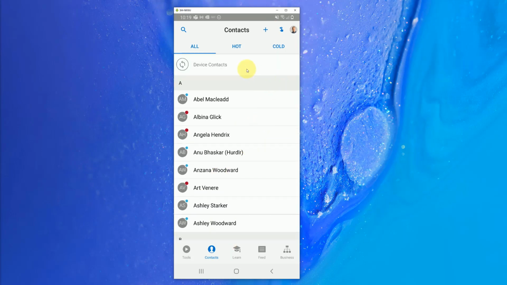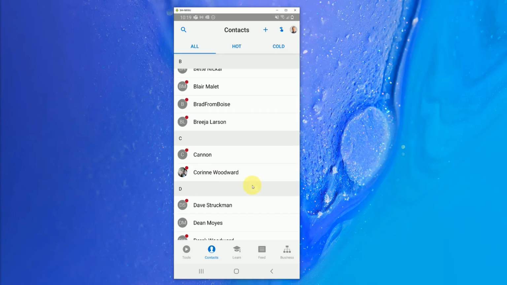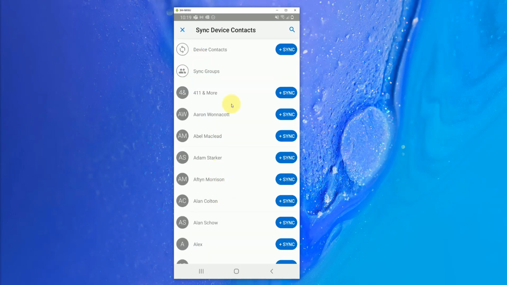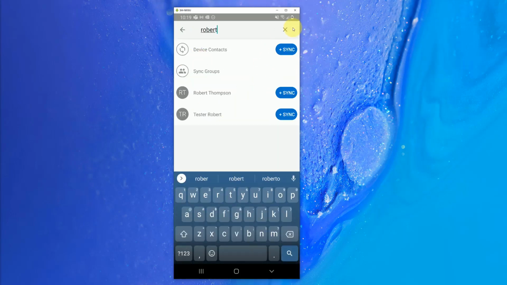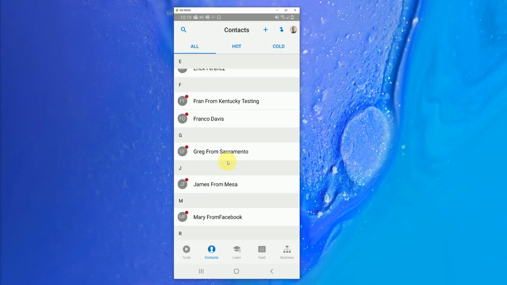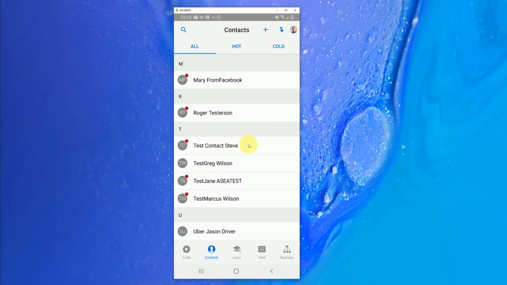Now if I want to sync him over to the app to share some ASEA content with him, I'm going to click on this Sync Device Contacts button here. Let's make sure he didn't get pulled in here. Okay, we're going to click on the Sync Device Contacts button here, and we're going to find Robert, Tester Robert. Now if I click on Sync here and go back, I now have a new contact for Tester Robert. So let's scroll down here and find Tester Robert. There he is right here. Let's go ahead and mark him as a hot contact so I can find him in my hot category up here at the top.